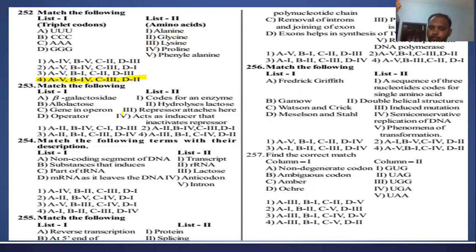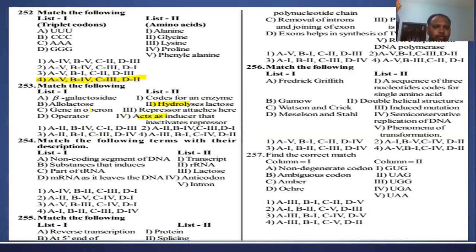And the next one: beta galactosidase codes for an enzyme for hydrolysis of lactose, right? Allolactose acts as the inducer that inactivates the repressor. Lactose or allolactose.